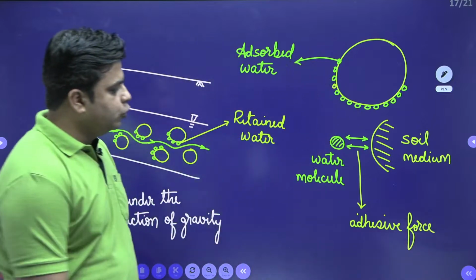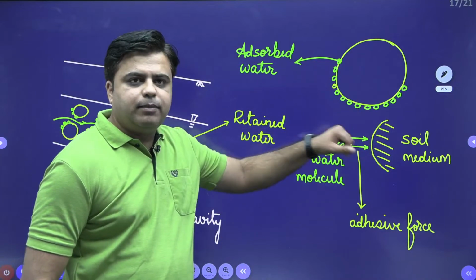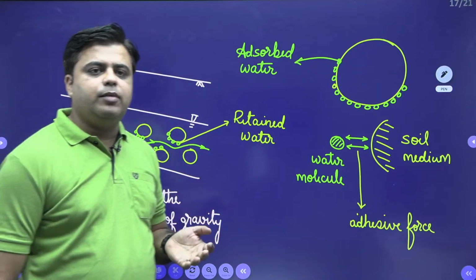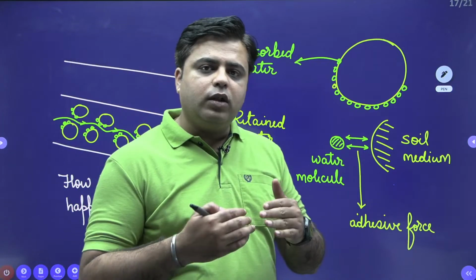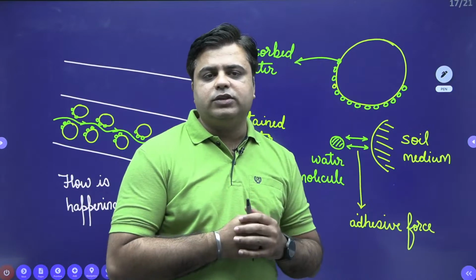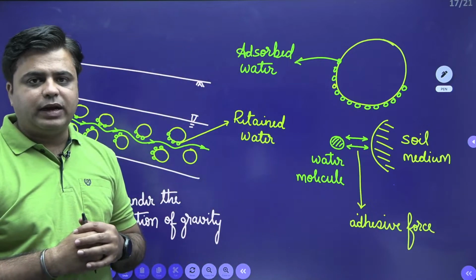This adhesive force will retain some amount of water inside the soil medium and will not allow all the water to flow out of the soil medium under the action of gravity.